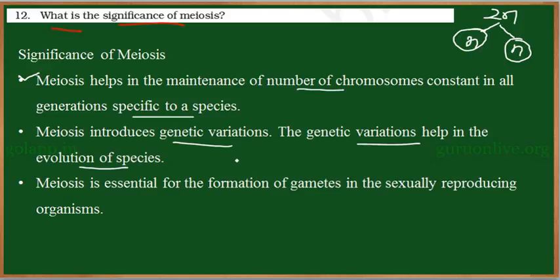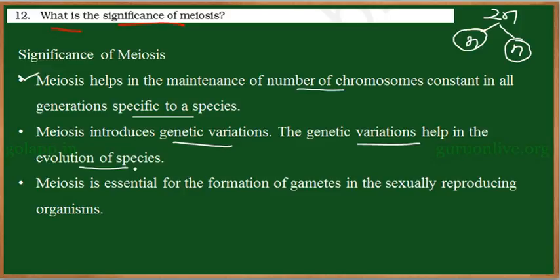So these variations will be useful to organisms and sometimes they will be harmful. If they are useful, they help in getting new characters. So these characters might help in the survival of an individual at a particular place. So when these changes are accumulated and passed on to the next generation, the genetic variation will lead to the formation of new species. So there will be an evolution of species.